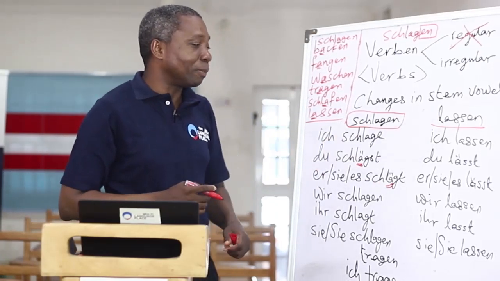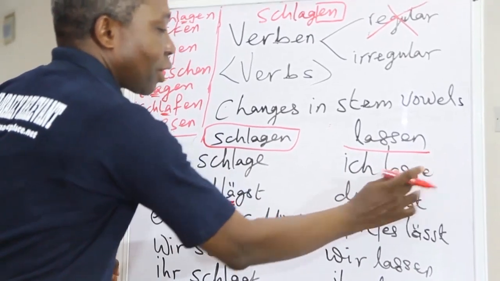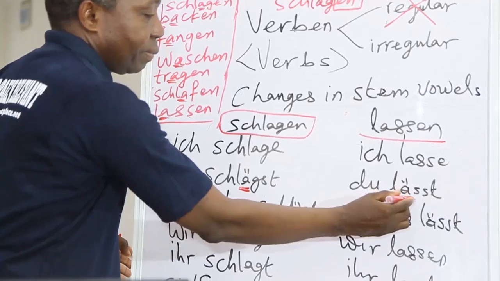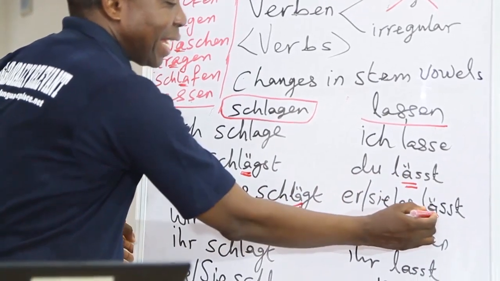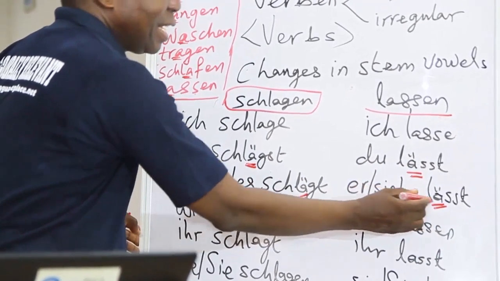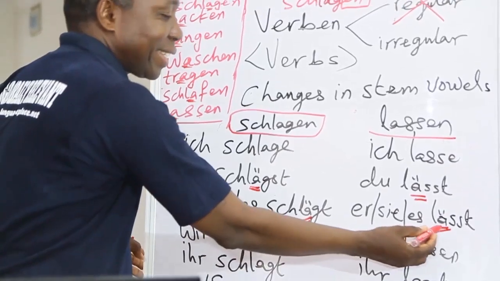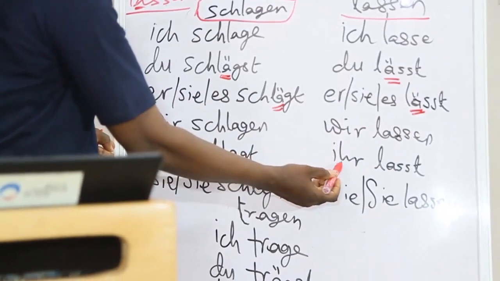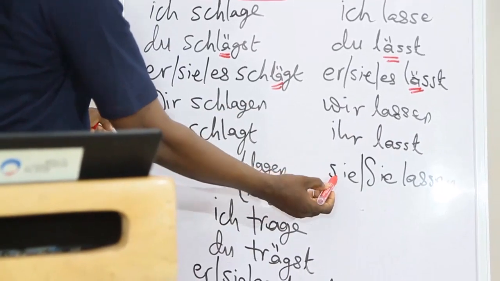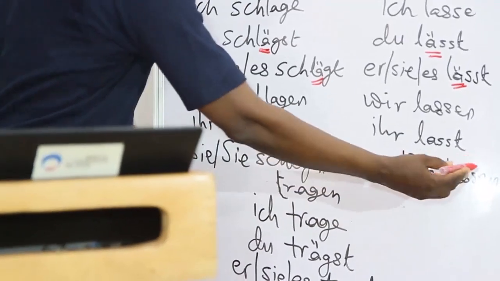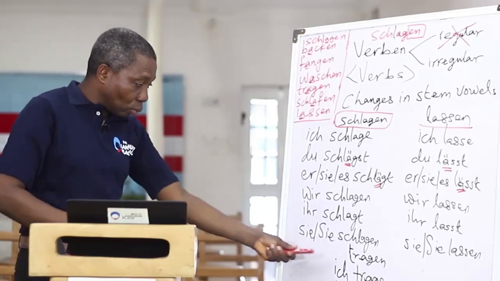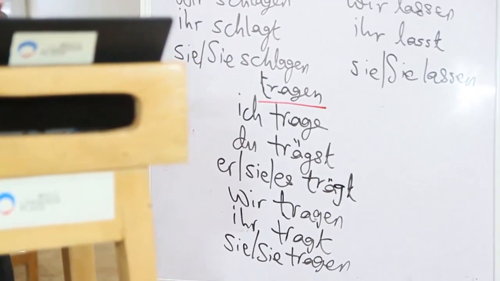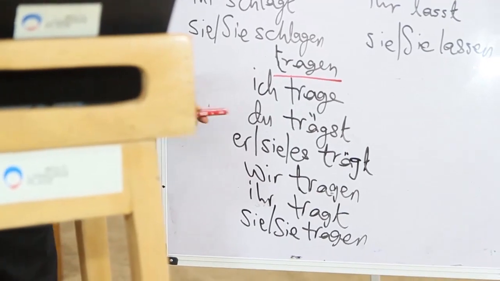So we have lassen. So we have ich lasse, du lässt, er lässt, sie lässt, es lässt, wir lassen, ihr lasst, sie lassen, Sie lassen. And then we come to tragen. Tragen, ich trage, du trägst.